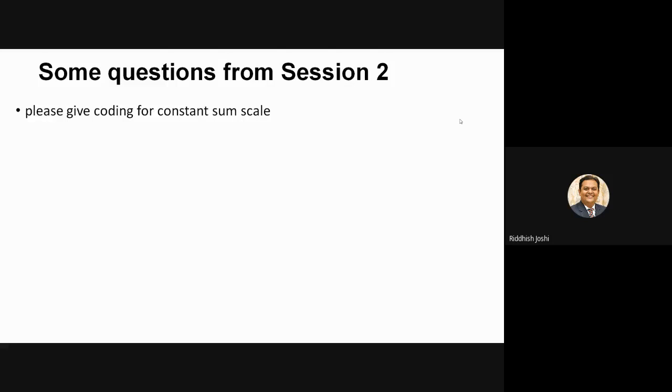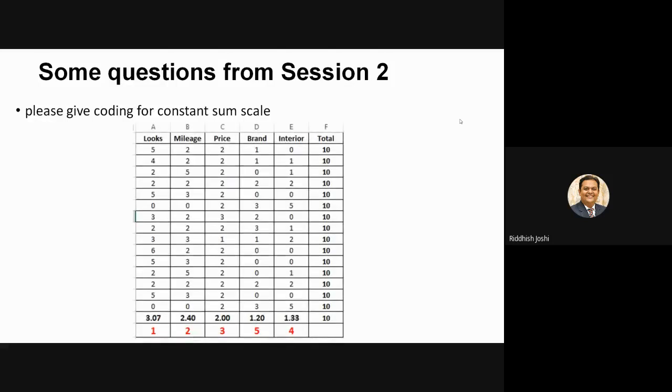I have tried to give you one example here. This is the exact question and options. If you remember, the constant sum scale: rate the attributes of a car on 5 parameters out of 10: looks, mileage, price, brand, and interior. This is how I have received certain responses, and the total has to be 10. You can refer to column F, the total of A, B, C, D, and E is 10. So these are all the responses that I have received.